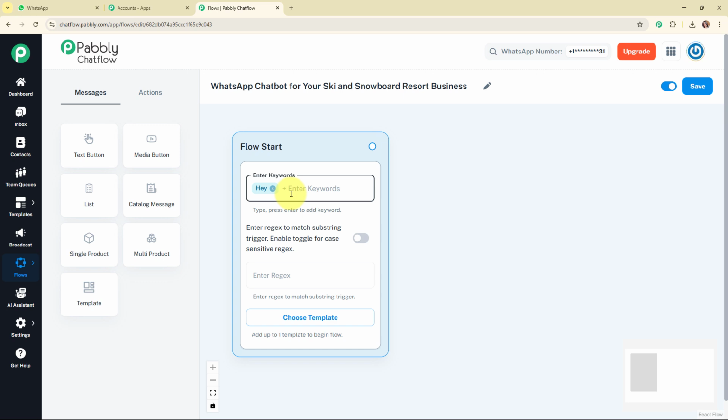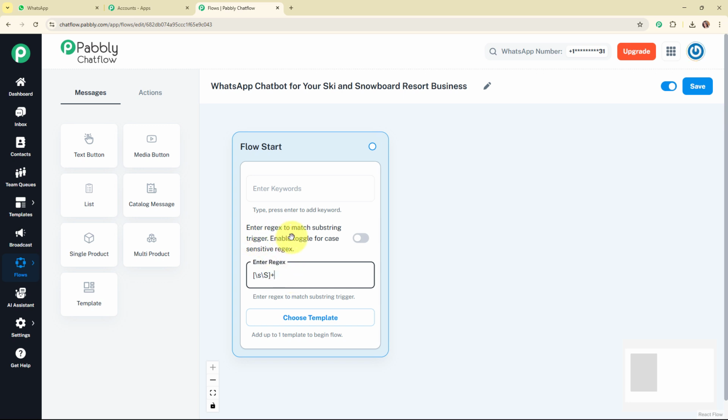But here people type messages in different ways. One person might say "I want to book your ski service," while another might write "I want to make a booking." So instead of listing every possible variation, we can use regex, that is regular expressions, to create a smarter trigger. For example, using a regex pattern like this, the chatbot will detect common inquiry words regardless of variations or capitalization, and once the chatbot is triggered, it moves to the next step.